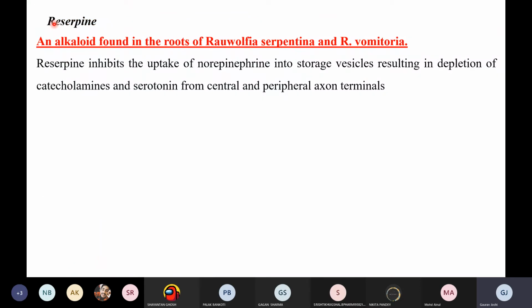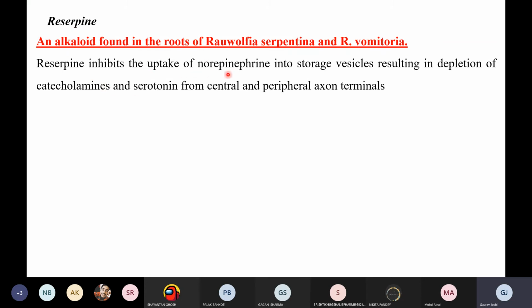Basically reserpine is not a synthetic molecule. First thing, it is a naturally derived phytochemical, right? It's an alkaloid. If you look at the chemical nature, it's an alkaloid derived from the roots of Rauwolfia serpentina and Rauwolfia vomitoria, right? So these are the two plant species from where reserpine is derived, the roots of these two plants. So what does reserpine do?